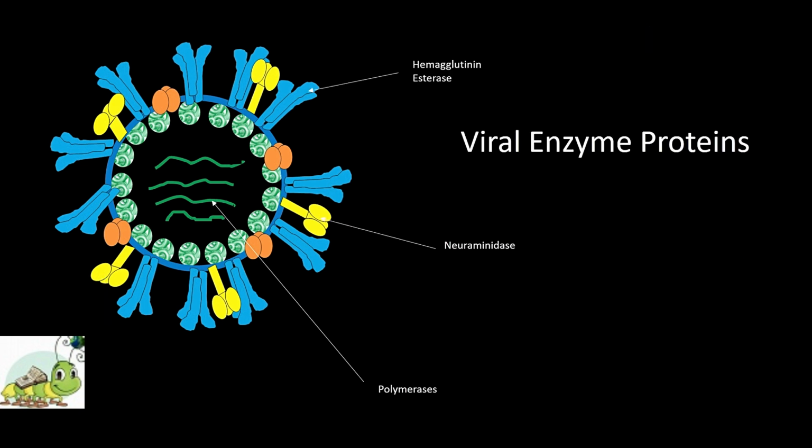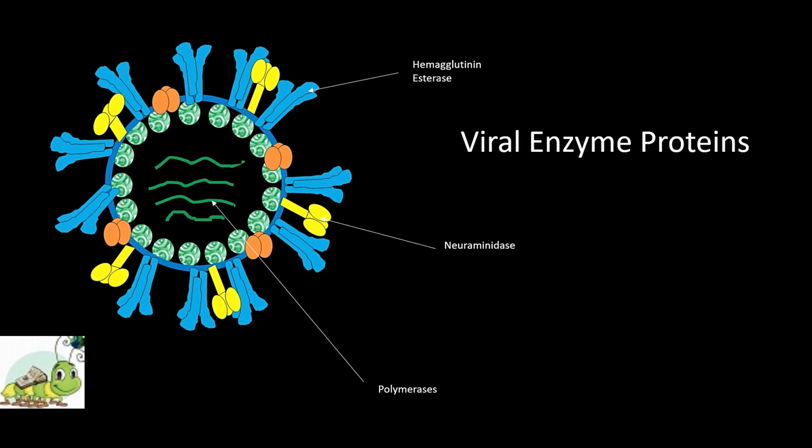Another important group of proteins are the enzymes. Some viruses carry enzymes inside the virions in very small amounts. The enzymes are essential for the initiation of the viral replication cycle when the virus enters the host cell. Here are examples of enzymes possessed by some selected human viruses.